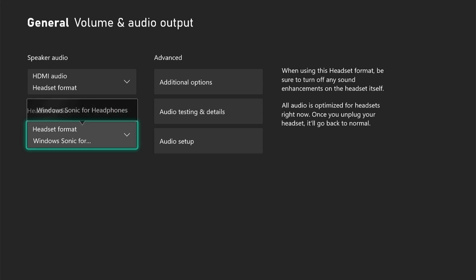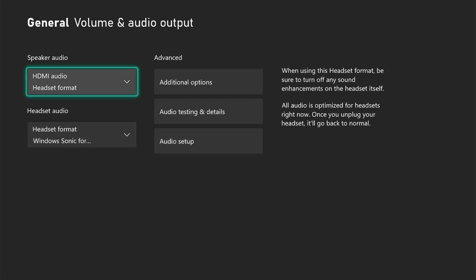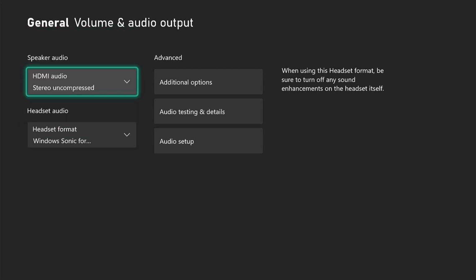Under Speaker Audio, ensure it's set to stereo uncompressed if you're using TV speakers. If you're using surround sound, select Bitstream Out and choose the correct format: Dolby Digital, DTS, etc. Make sure HDMI audio is set to on if connected via HDMI.